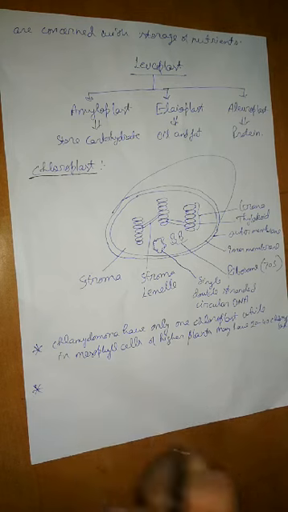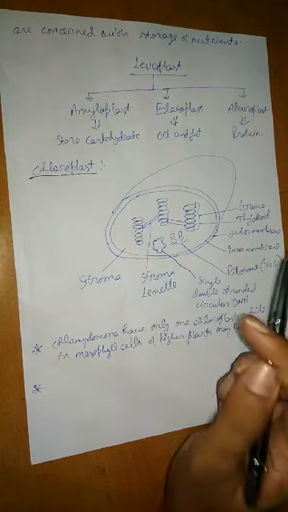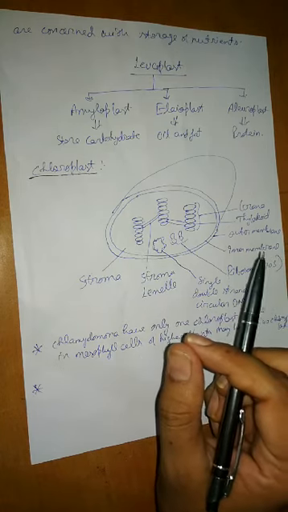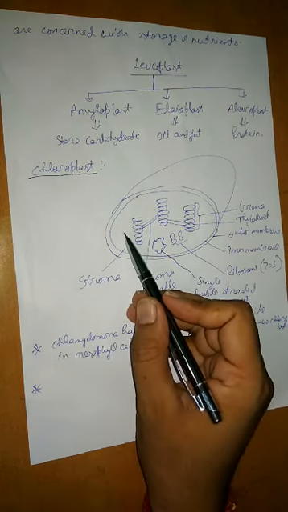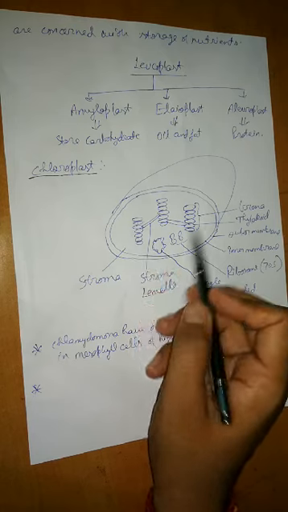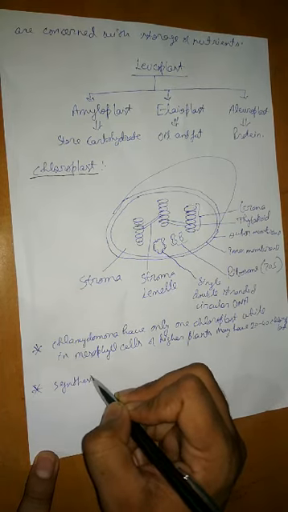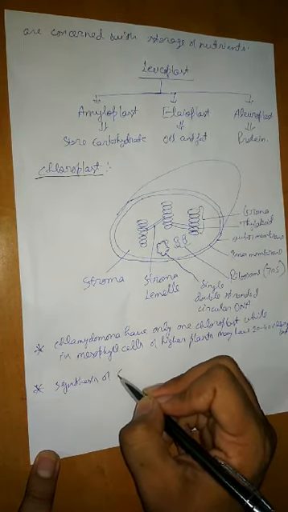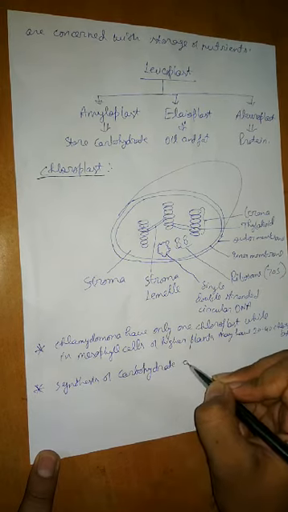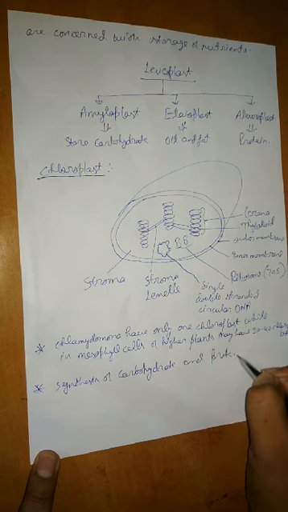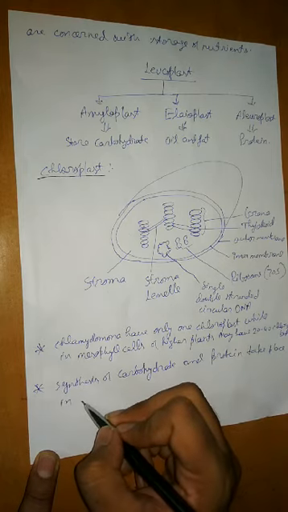Then the second thing you should know is that the stroma contains the enzymes which are required for the synthesis of carbohydrate and protein. So the synthesis of carbohydrate and protein takes place in which part of the chloroplast? Stroma. So synthesis of carbohydrate and protein takes place in the stroma.